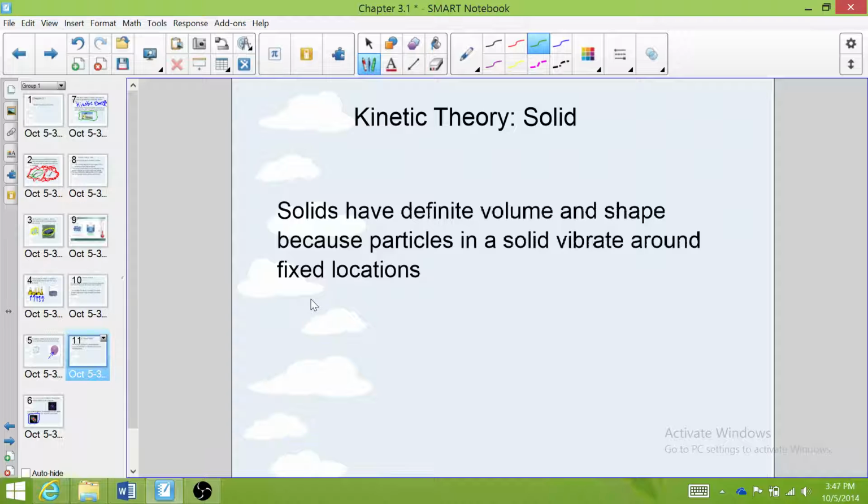Those forces of attraction are so strong, the particles can't move from one place to another. They stay in one place and just kind of vibrate around. It's like they had too much coffee that morning and they're just kind of shaking. So the kinetic energy of a solid particle is much, much less than the kinetic energy of a gas particle.